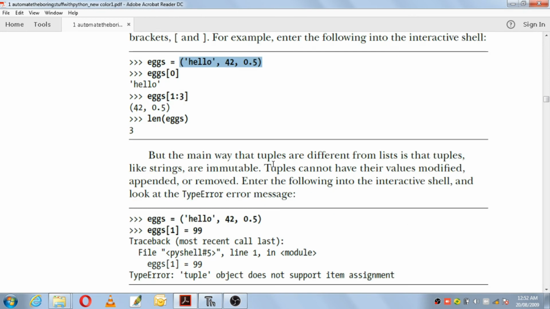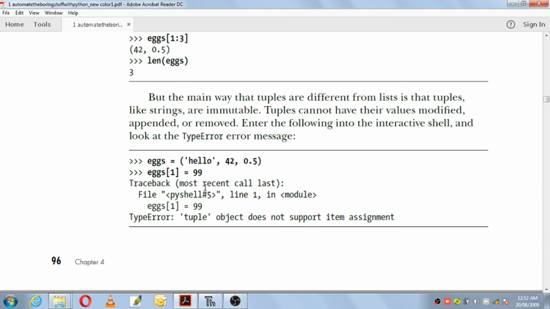But the main way that tuples are different from lists is that tuples, like strings, are immutable. So the main difference between tuple and list is that tuples, like strings, are immutable. That is, tuples cannot have their values modified, appended or removed.